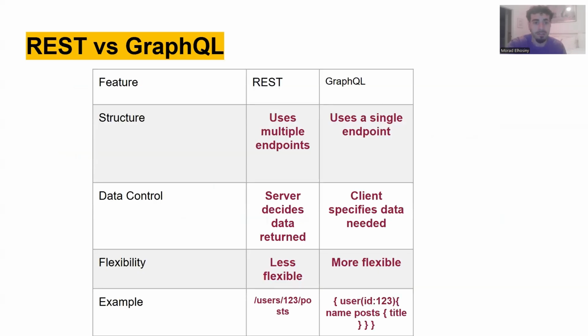So for our comparison between REST and GraphQL, two major styles of building APIs. REST uses multiple endpoints like /users or /posts, while GraphQL uses a single endpoint that lets clients ask for exactly the data they need. REST gives the control to the server about what data to return, but GraphQL gives more control to the client. In general, REST is simpler and widely used, while GraphQL is more flexible and efficient, especially for complex data requests.